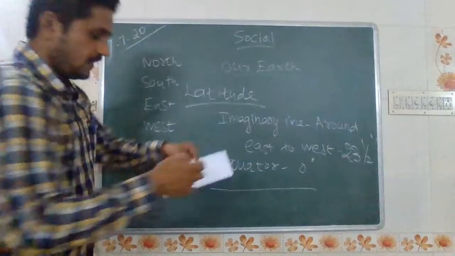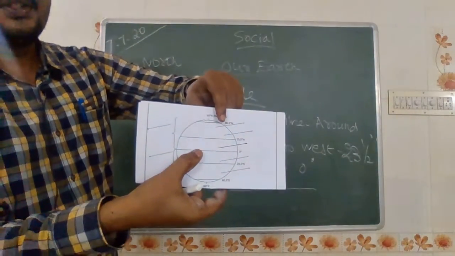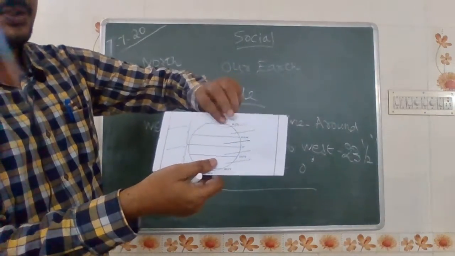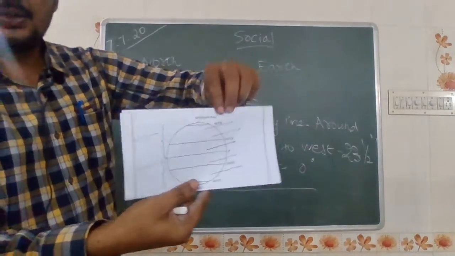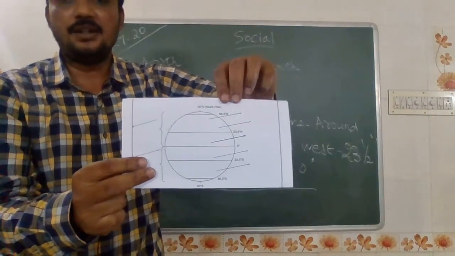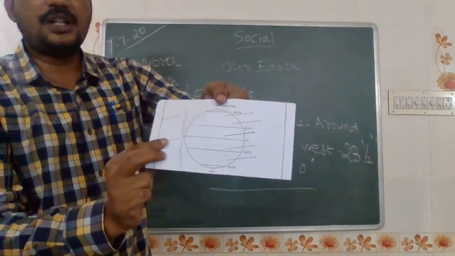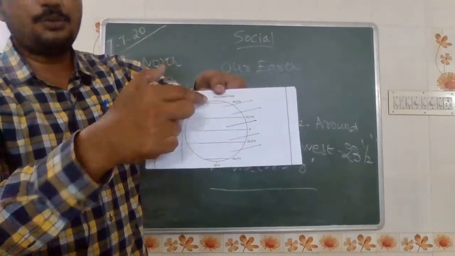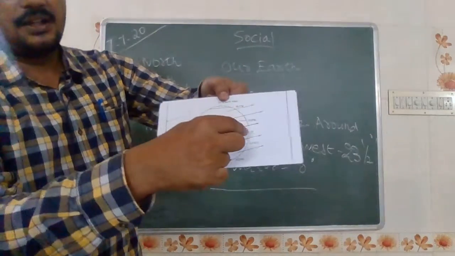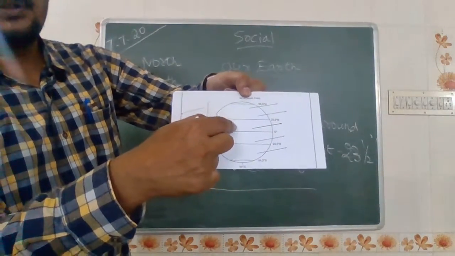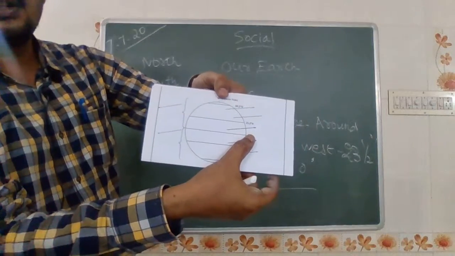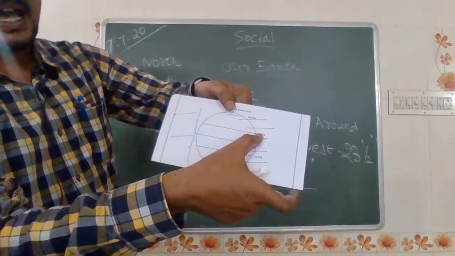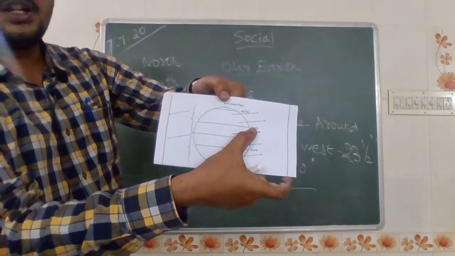The equator is 0 degree. See students, this equator is present in the center of the parallels of longitudes and latitudes. This one is called 0 degree. See, this is the clear image of the representation of the globe. What are we looking at as the equator? What are the parallel degrees, latitudes and longitudes? 23.5 degree, North Pole, and the bottom end is South Pole, and the imaginary line passing through the center is called the equator, that lies around 0 degree. The imaginary line passing from east to west, or right to left, is called an axis, lying on 23.5 degree.